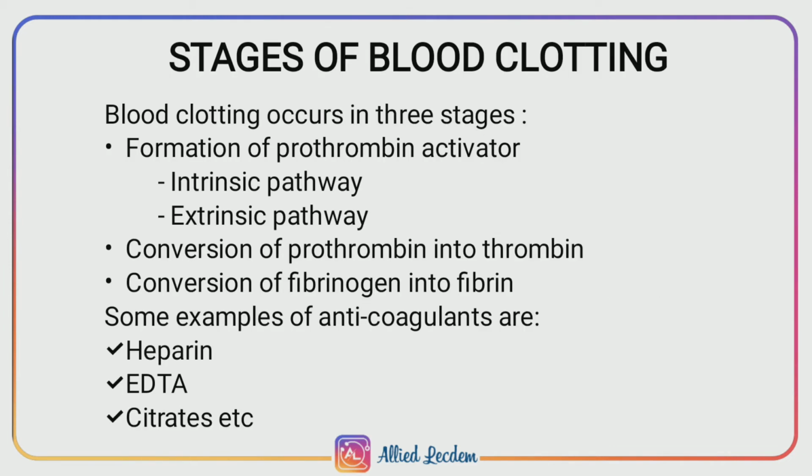Okay, next are the stages of blood clotting. Blood clotting occurs in 3 stages. First is the formation of prothrombin activator. Formation of prothrombin activator occurs through 2 pathways, that is the intrinsic pathway and the extrinsic pathway. Second stage is conversion of prothrombin into thrombin. Third stage is the conversion of fibrinogen into fibrin.